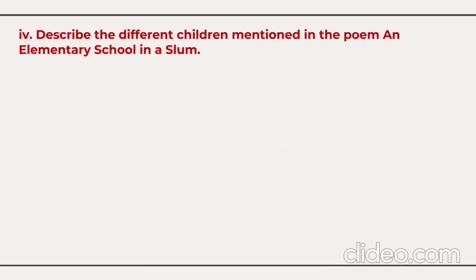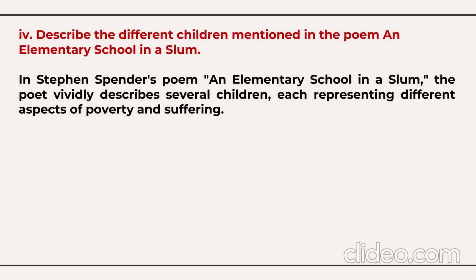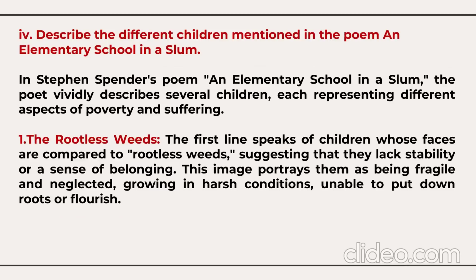Next question, describe the different children mentioned in the poem An Elementary School in a Slum. So, which different children are mentioned in this poem? In Stephen Spender's poem, An Elementary School in a Slum, the poet describes 7 children, each representing different aspects of poverty and suffering. Number 1, the rootless weeds.